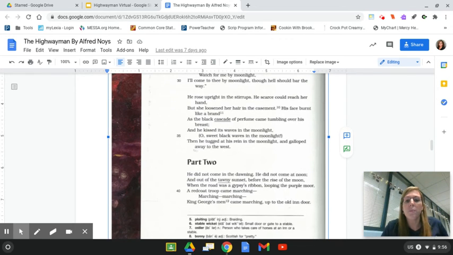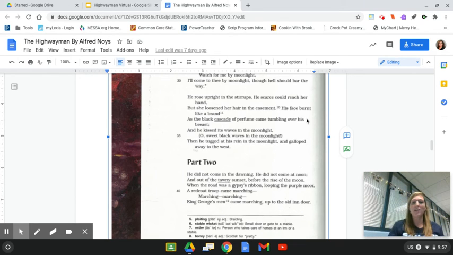He rose upright in the stirrups. He scarce could reach her hand, because she's up in the window. He can barely reach her hand as he's on his horse. She loosened her hair in the casement. His face burnt like a brand, as the black cascade of perfume came tumbling over his breast, and he kissed its waves in the moonlight. Oh, sweet black waves in the moonlight. Then he tugged at his rein in the moonlight and galloped away to the west.